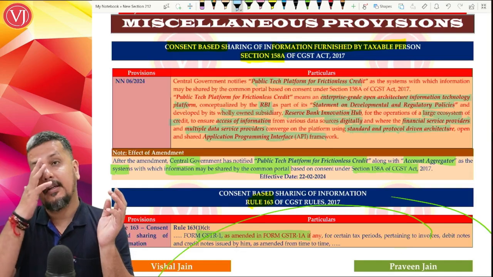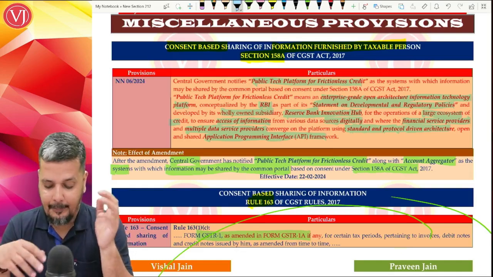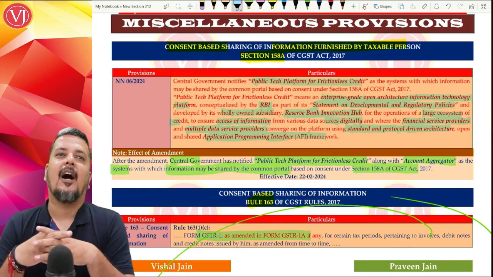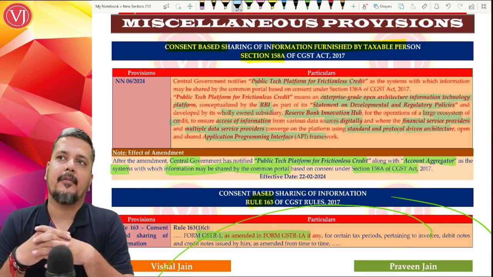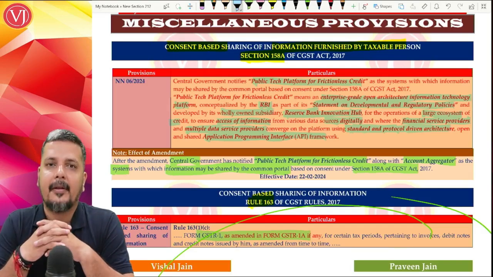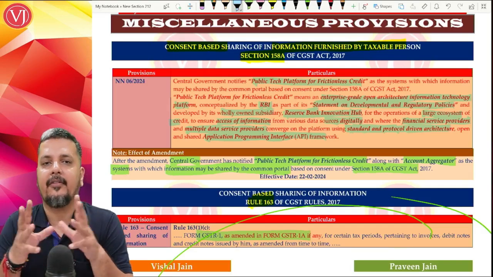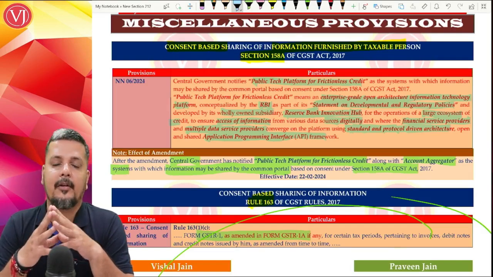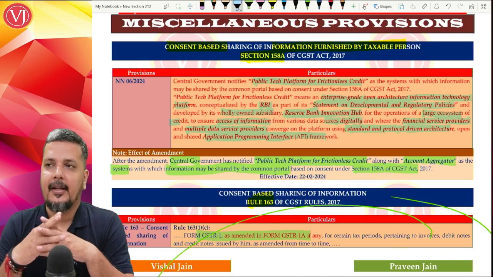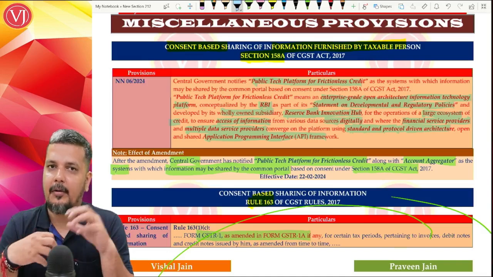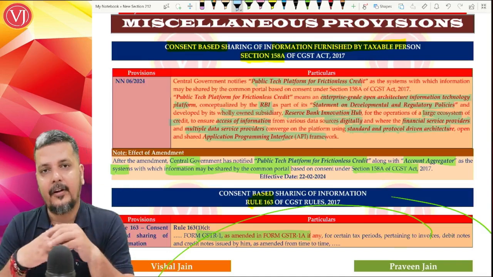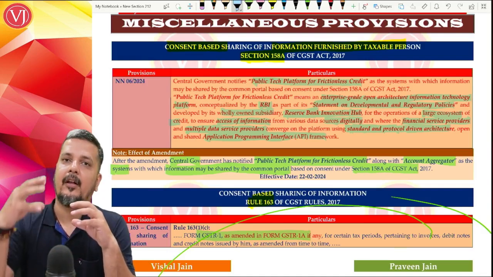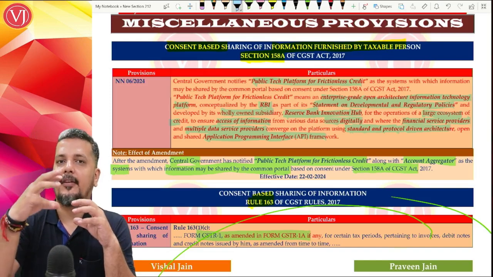So with the introduction of the Public Tech Platform for Frictionless Credit, more and more information is with RBI. Say for example, I'll give you an example. Supposing you are supplying to a person, or you yourself are registered on the GST portal, and you're not filing your returns properly, you're not paying your taxes properly. If that data is being shared from the common portal to the Public Tech Platform for Frictionless Credit, they may further intimate the banks, because it is under the RBI subsidiary Reserve Bank Innovation Hub.